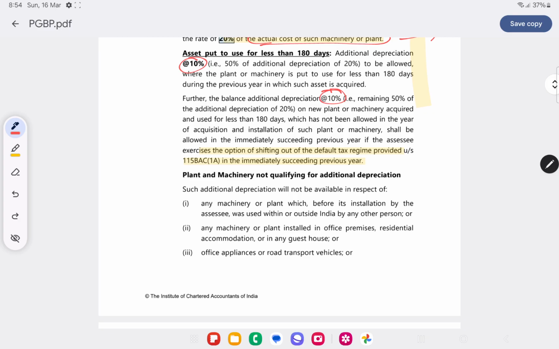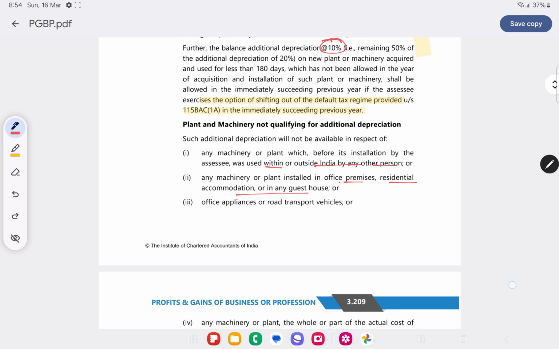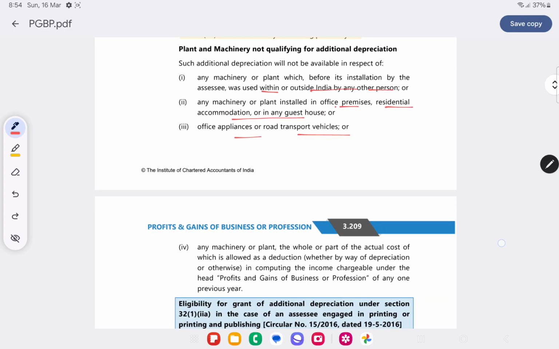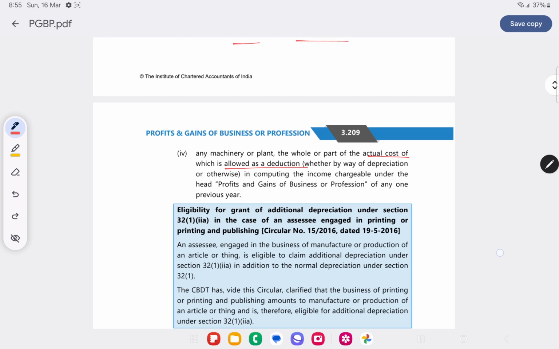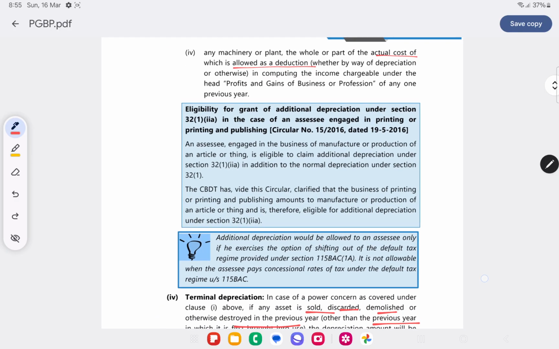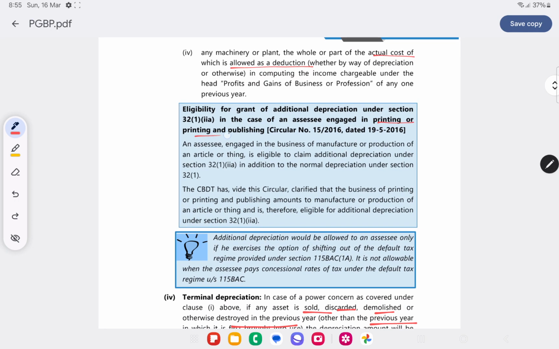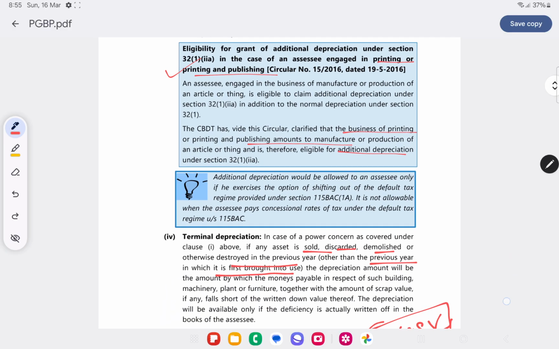Plant which does not qualify for additional depreciation: that which is used within or outside India by any other person, which is second hand, or which is already in the office premises or residential accommodation. That means it should be new. Office appliances or road transport vehicles will not come, and whose actual cost is allowed as a deduction. Now in case of printing or publishing an article, it will be considered as manufacturing, and therefore it is eligible for additional depreciation.